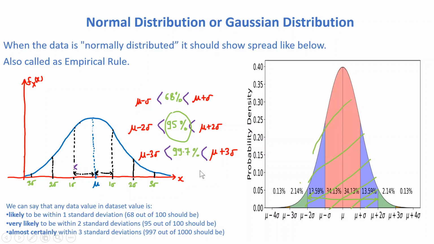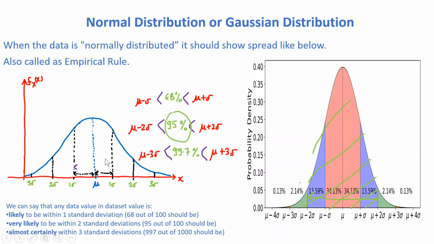So in most real-world data sets, if we draw this type of graph, you can observe that most of the data points fall within 3 sigma, that is 3 standard deviations. Only 0.3% of the data will fall beyond the third standard deviation.